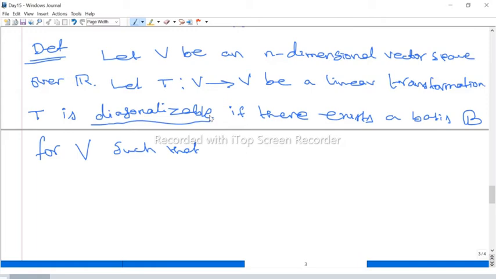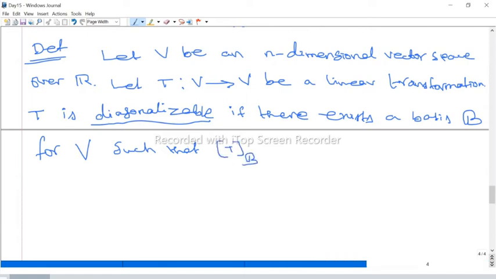That is, we can find a basis B for V such that the matrix representation of the linear transformation T is diagonal.